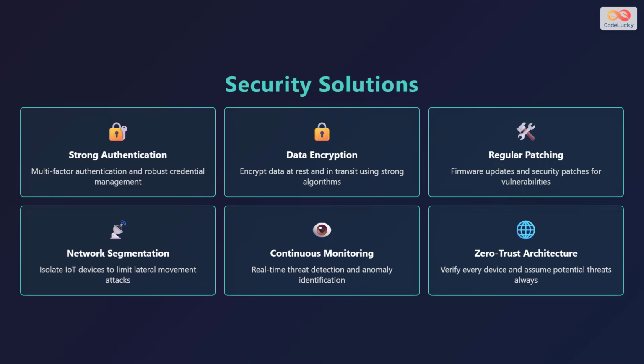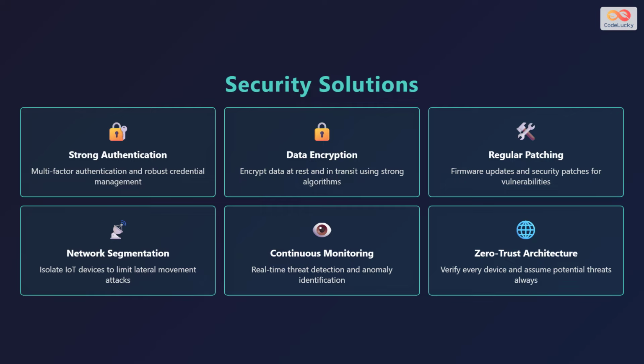To protect IoT systems, organizations must implement several security practices. Strong authentication includes multi-factor authentication and robust credential management to verify that devices and users are who they claim to be. Data encryption protects information both at rest and while traveling across networks using strong encryption algorithms. Regular patching ensures firmware and software updates are deployed quickly to fix security vulnerabilities.